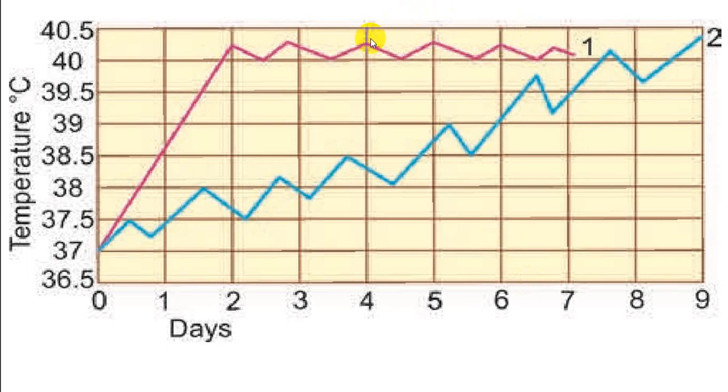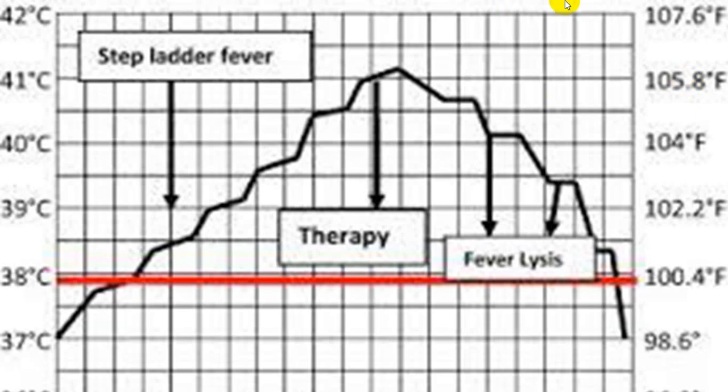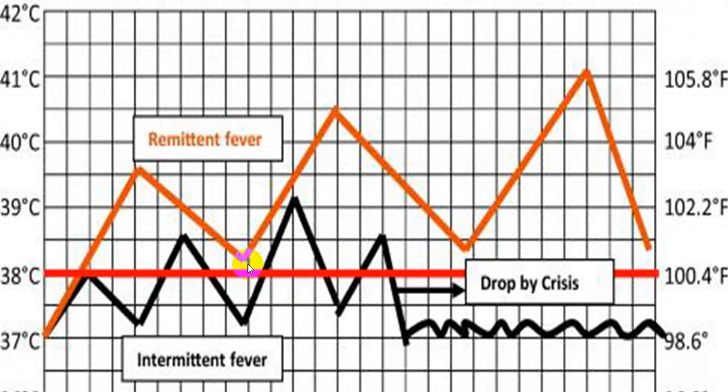This is continuous variety, sustained. This is continuous variety, remittent. But see, this is rising. So this will be classical step ladder pattern. It is rising only. It is not coming down. And when it comes down, rises, step ladder, comes down, this will be called lysis. Or some people use the word crisis. You can see this. This is remittent. This drops by crisis, suddenly drops to a normal level.